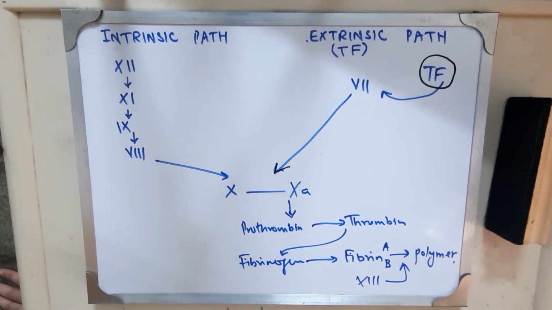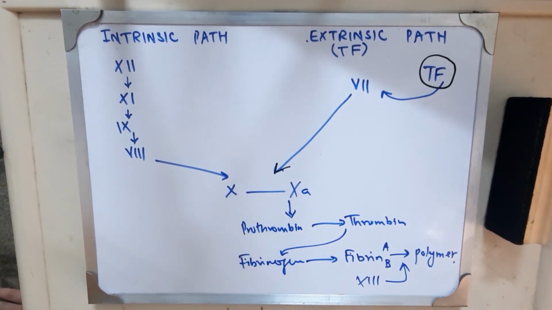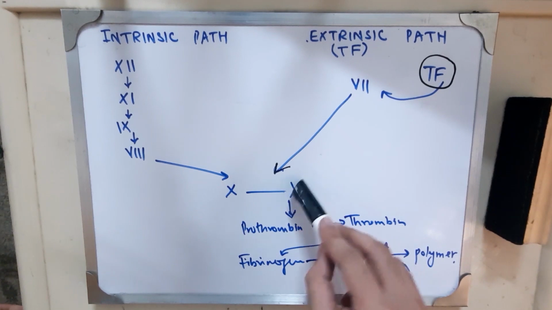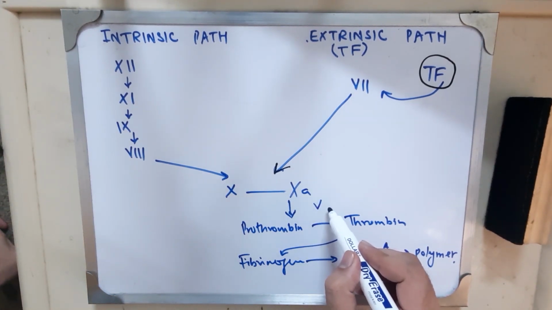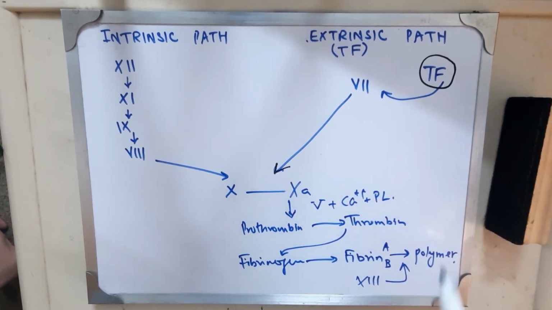The intrinsic pathway involves factor 12, which activates factor 11, which activates factor 9 and then factor 8. Both these pathways converge on the common pathway, where factor 10 is activated to 10A. This A shows the activated form of factor 10, which activates prothrombin to thrombin with the help of factor 5, calcium and phospholipids. This thrombin activates fibrinogen into fibrin fragments A and B, which polymerize to form a fibrin clot. Factor 13 stabilizes this clot.